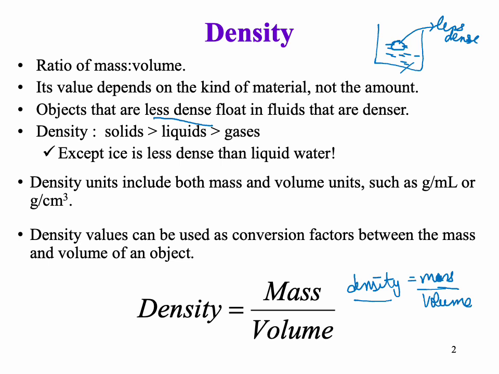Usually in case of density, solids have higher density than liquids, and gases have the least density, because gases have a very big volume. Liquids have a little less volume in the middle. Solids have the least volume. So that's why their density is the most.